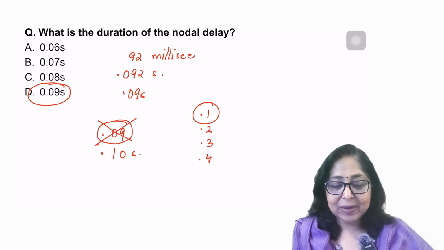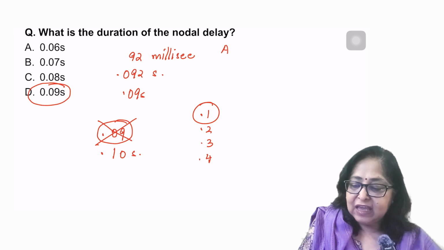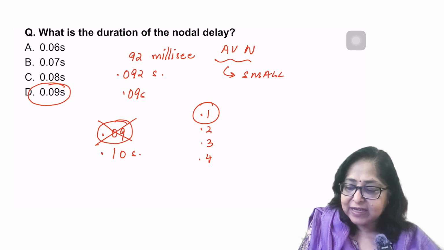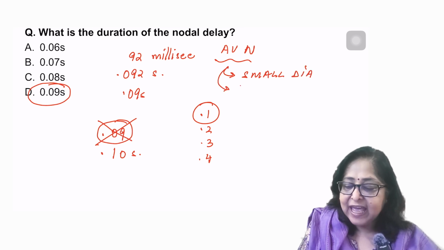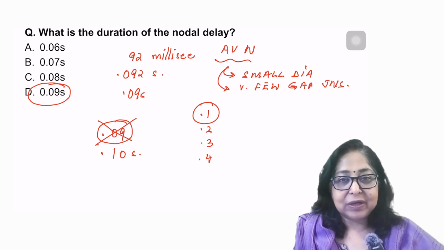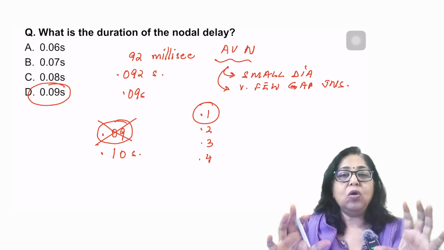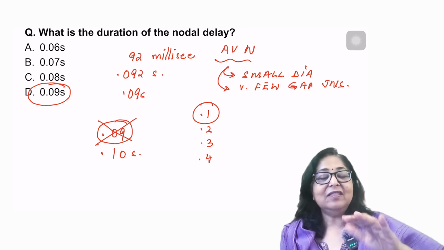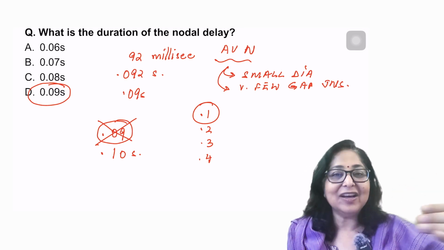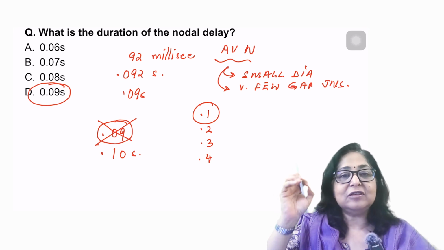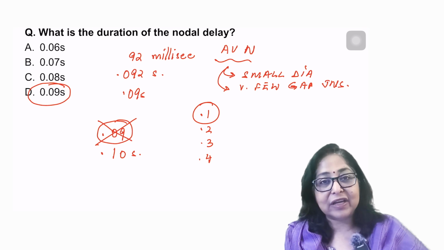Now, why is there a nodal delay? This was an INI set question. The nodal delay is because the AV node fibers are small diameter, and because they are small diameter, they will be slowly conducting, and they also have very few gap junctions. What is the advantage of the nodal delay? Advantage of the nodal delay is that all the 4 chambers of the heart do not contract at the same time. The atria will contract ahead of the ventricles. And you know that the atrial contraction is responsible for the last part of the ventricular filling.